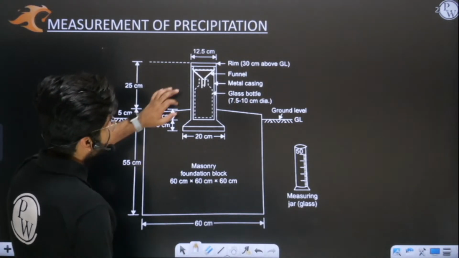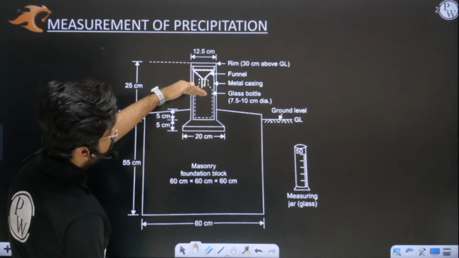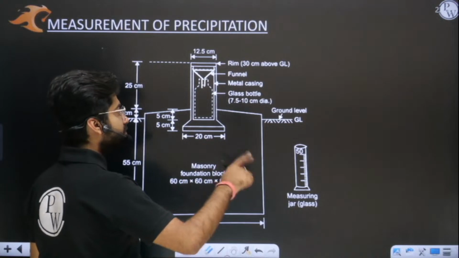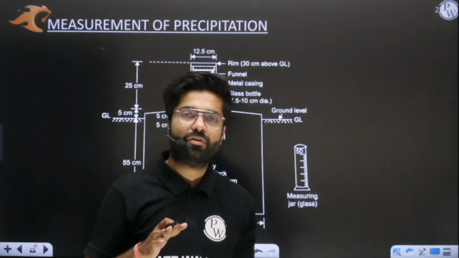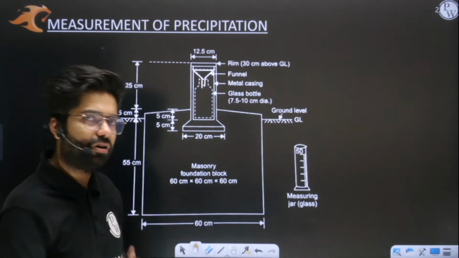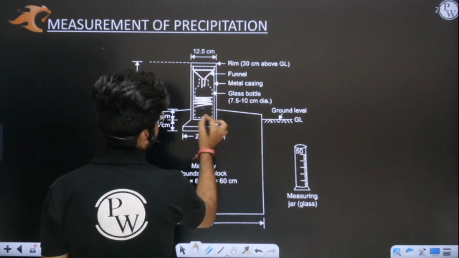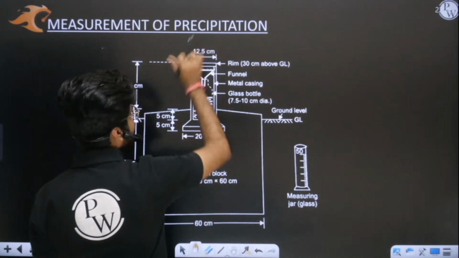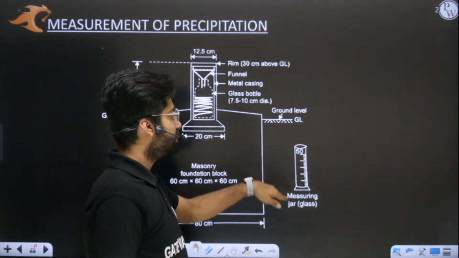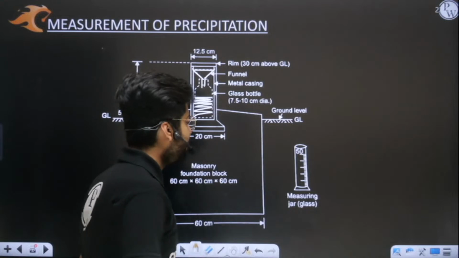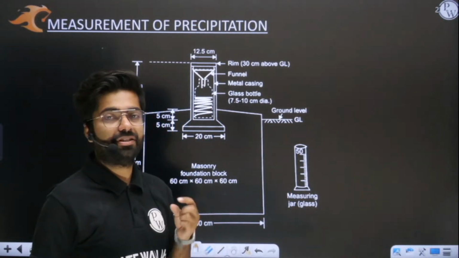So this is your metallic casing, and from this funnel the water will go inside. Every day at 8 a.m. or 8:30 a.m., whatever the time in the morning, you come once and note the reading. Let us say this much amount of water has collected here. So what I will do is pull out this glass bottle, and in this measuring jar I will pour this water and measure the amount of water, the depth of water.